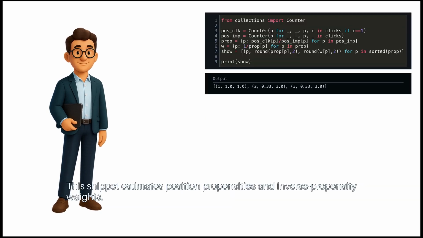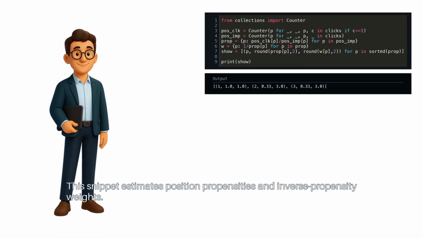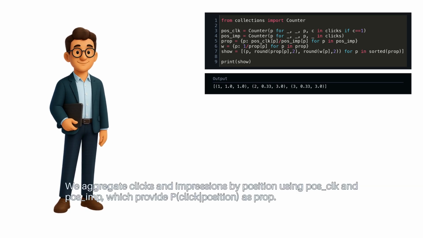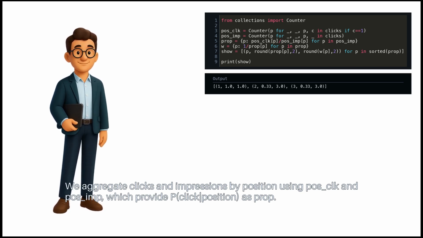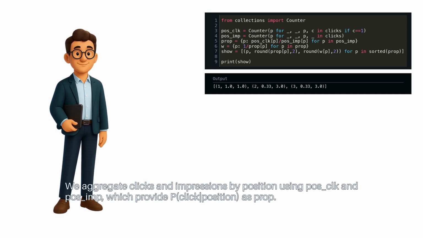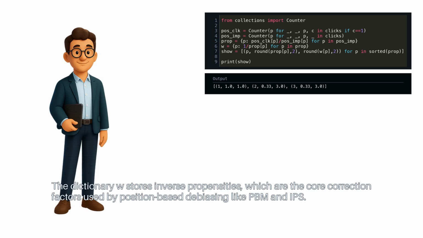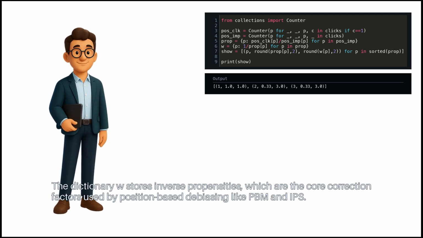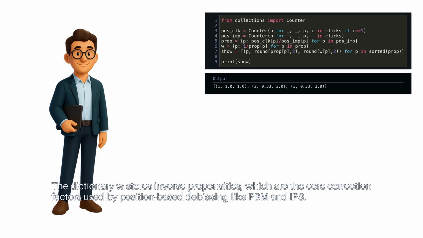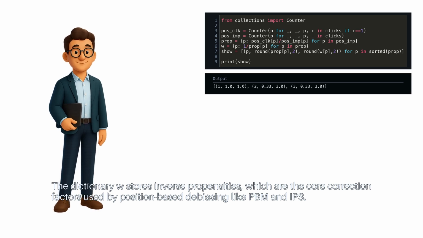This snippet estimates position propensities and inverse propensity weights. We aggregate clicks and impressions by position using pos_click and pos_imp, which provide p-click position as prop. The dictionary W stores inverse propensities, which are the core correction factors used by position-based debiasing like PBM and IPS.